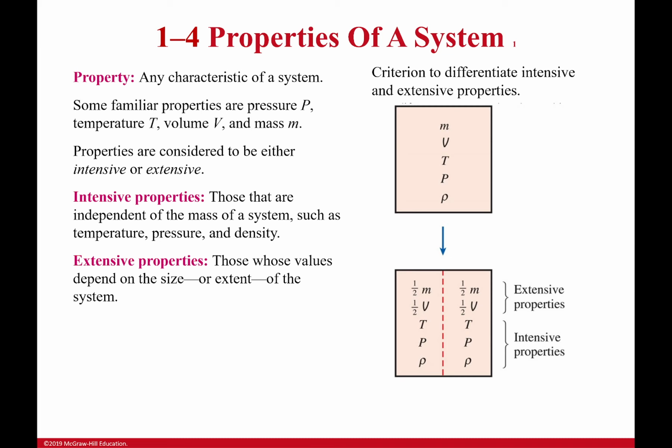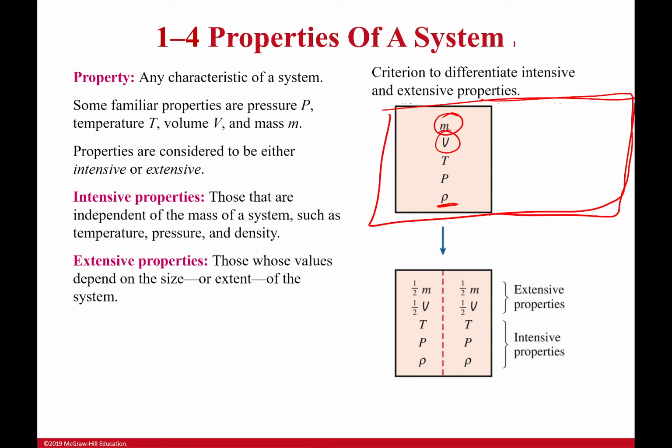Extensive properties are those that depend on the size of the system. Now, which ones depend on the size of the system? Well, guess what? Mass does. The bigger the system I have for a particular set density, the more mass I have. The bigger a system I have, obviously, the more volume I have. So those are extensive properties.